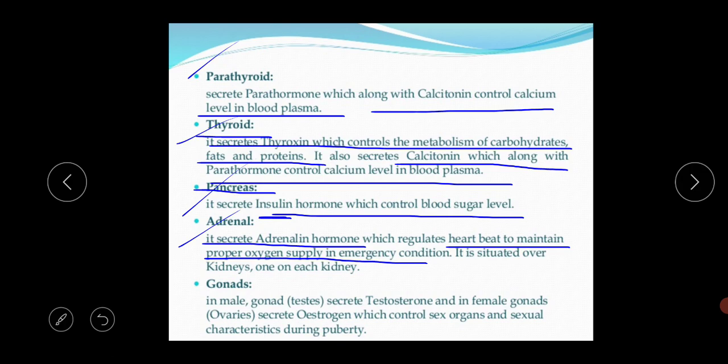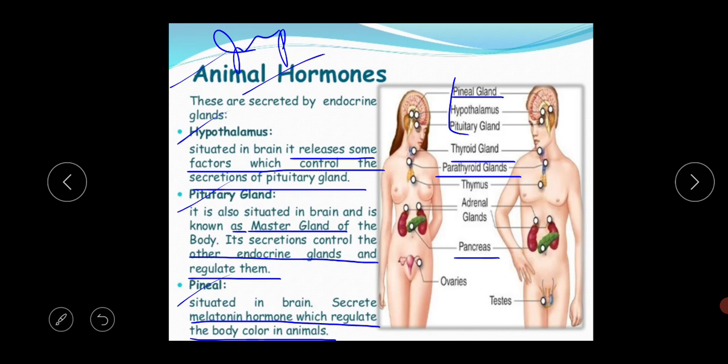So it's situated over the kidney, one on each kidney. We have a total of 2 adrenal glands present in our body. I am showing the picture again, just look at the structure. We have a total of 2 adrenal glands. The red color structure is the adrenal gland.